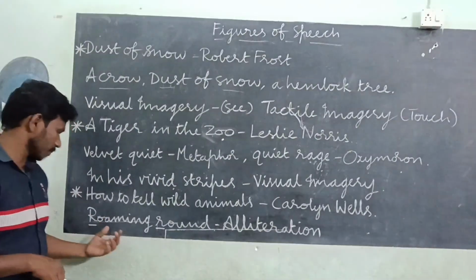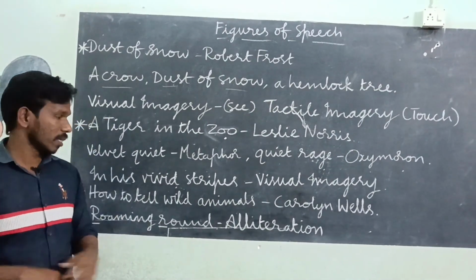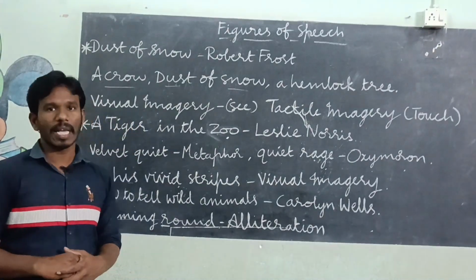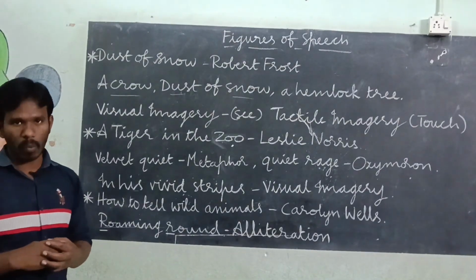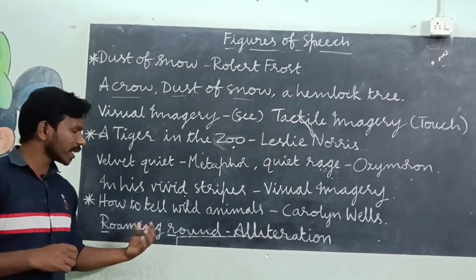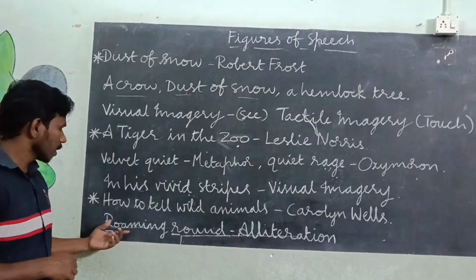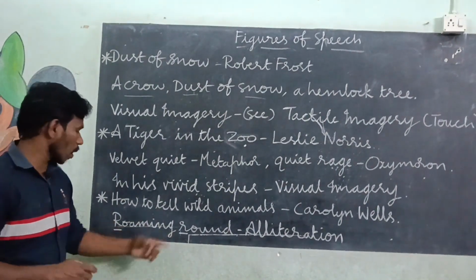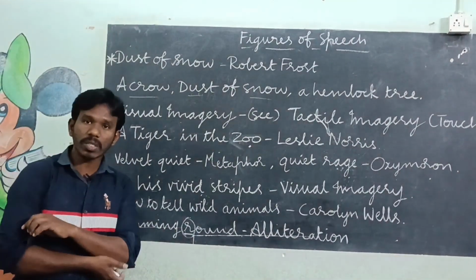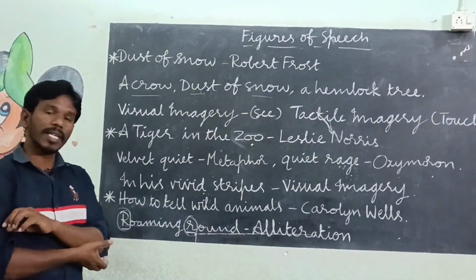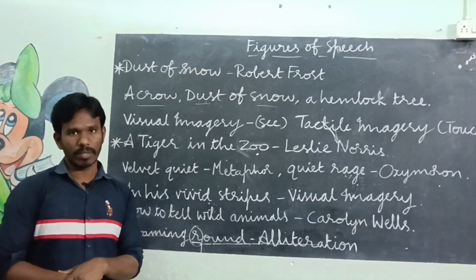The poet used here some words: roaming round. We know that alliteration means repeating the consonant sound at the beginning of words in close proximity. That is called alliteration. See here in the stanza, roaming round. Here, ra, 2 consonant sounds are used in successive words. That is called alliteration. Do you understand it?